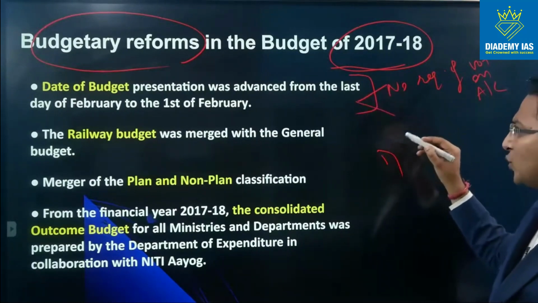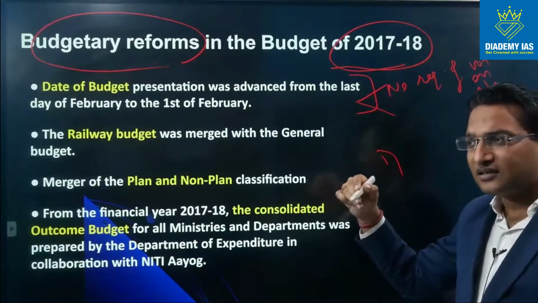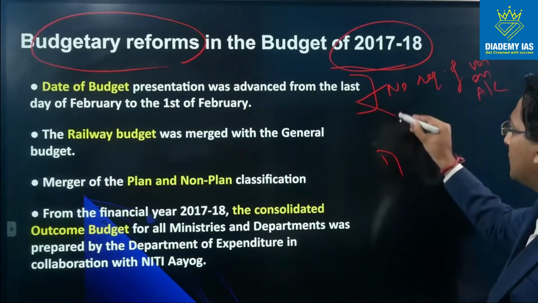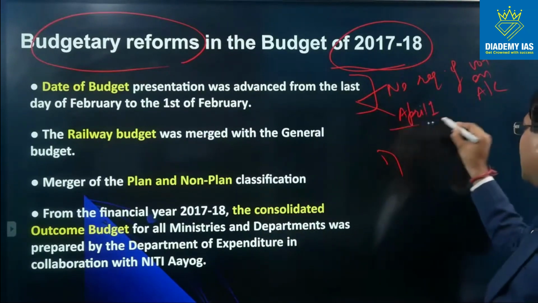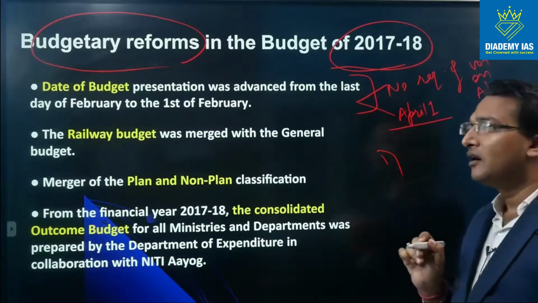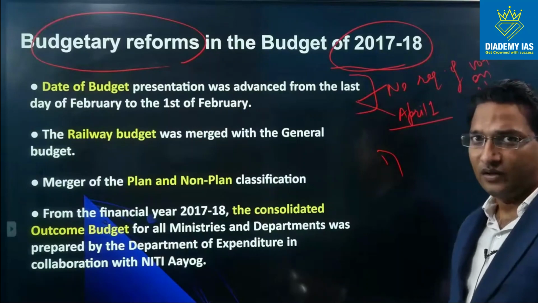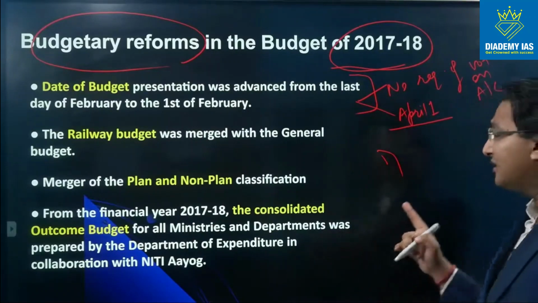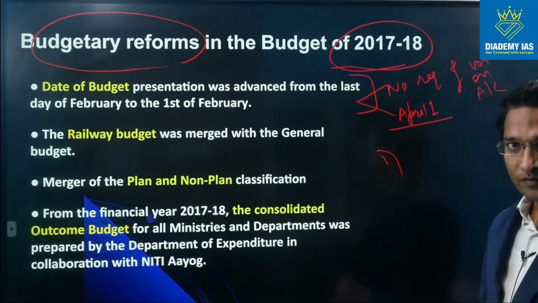And the budget approval is ready, the budget is ready to be executed after the approval on 1st of April, so that it can match with the sowing season of India's agriculture sector. So this budget can benefit the agriculture sector when it is ready to be executed in the month of April.